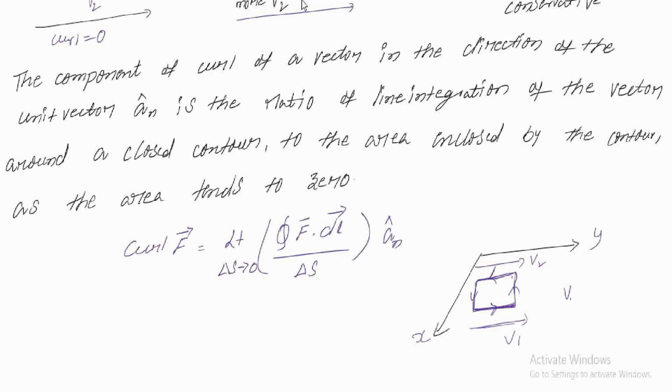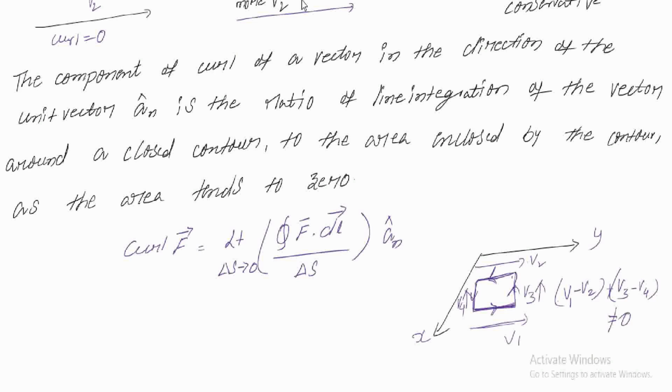So I have to find v1 minus v2 plus, if I consider this is your v3 and this is your v4, the v3 is in the same direction, so v3, and it is in the opposite direction, minus v4. If v1 minus v2 plus v3 minus v4 is not equal to 0, then we can say that there is a significant curl.